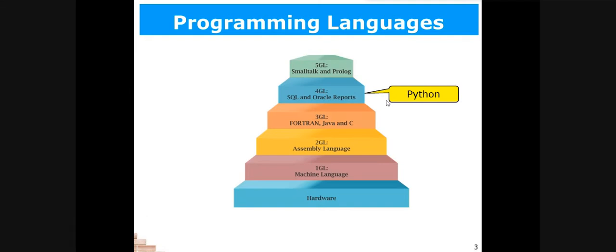So that was the era of third generation languages, where C, C++, Java, Fortran, these languages were developed. These languages have an English-like structure, so that the users can easily use and understand it, and it is very easy for students also to use.